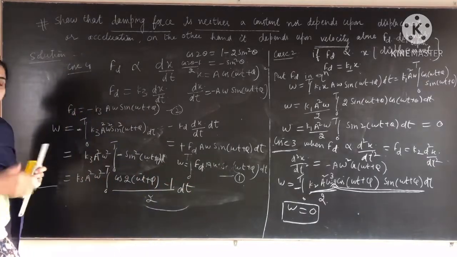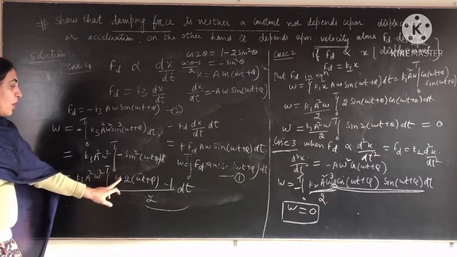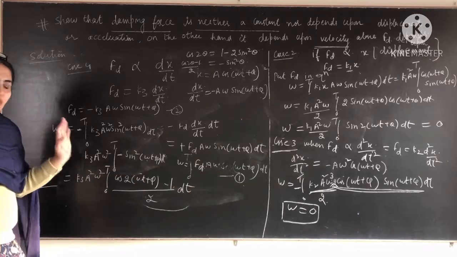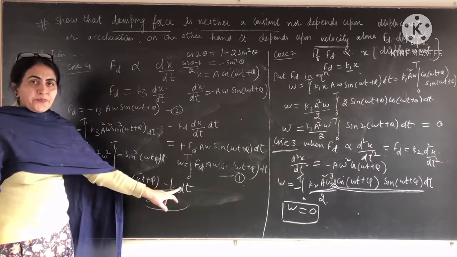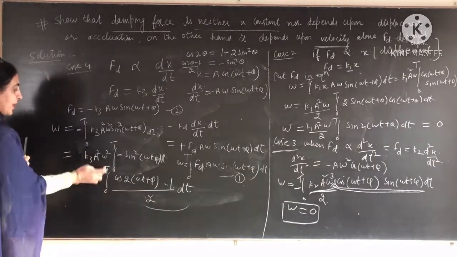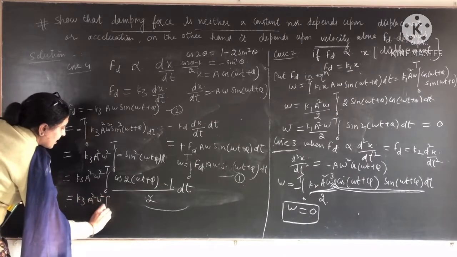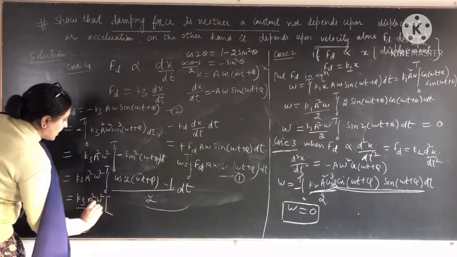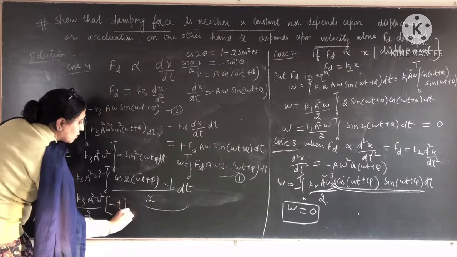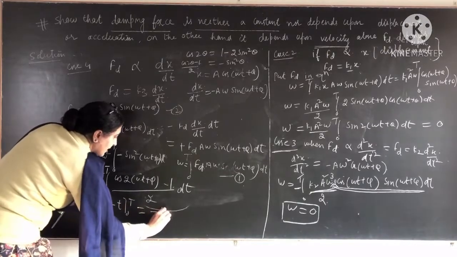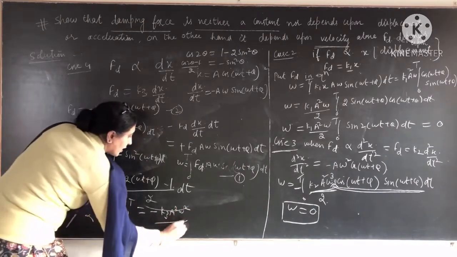So this is the integration, and the integration of cos of 2(omega t plus phi) will be 0. So we have only the integration of minus 1 dt. Then we put the limits: k3 a square omega square, the 2 outside, minus 1 integrates to minus t, then put 0 to t, that will be minus k3 a square omega square divided by 2 into t.